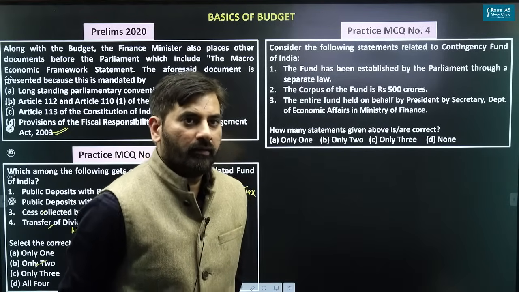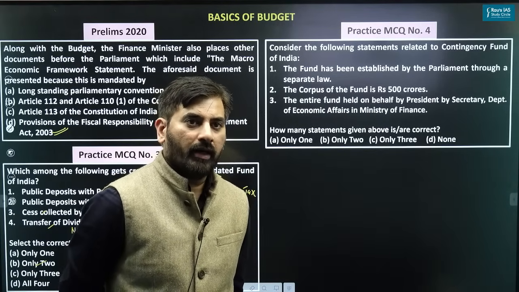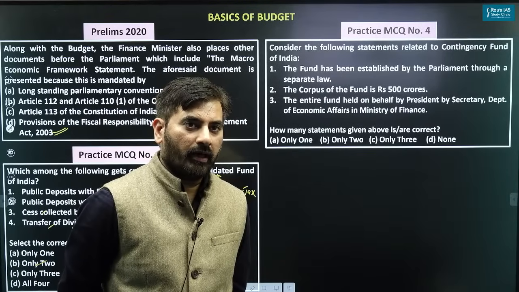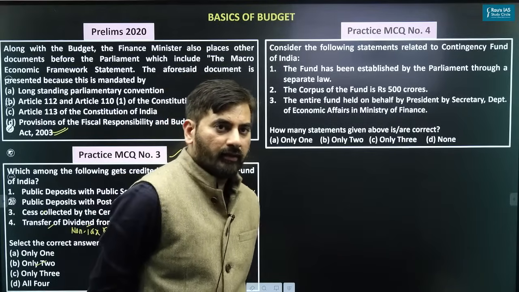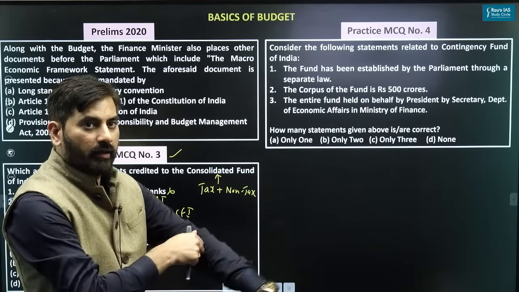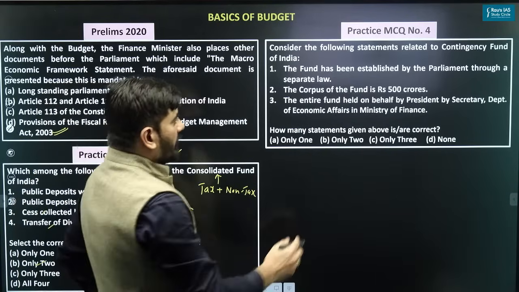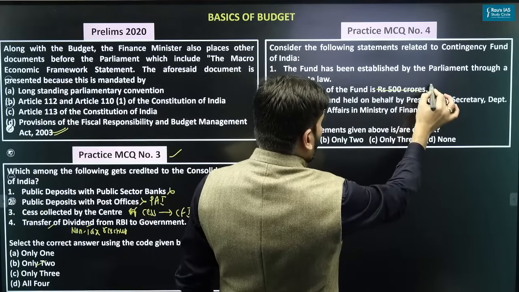Parul says B, Ritul A, Aryan B, Charishma B, Samyak A. Okay, Aditi B, Sapna A, Niveda A.